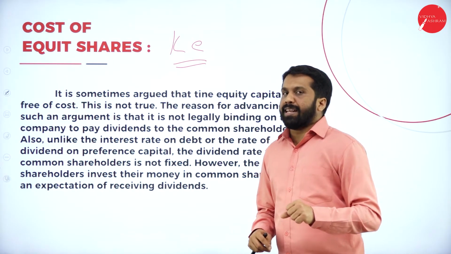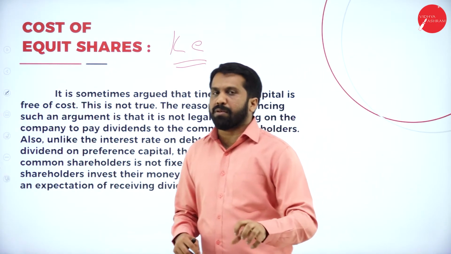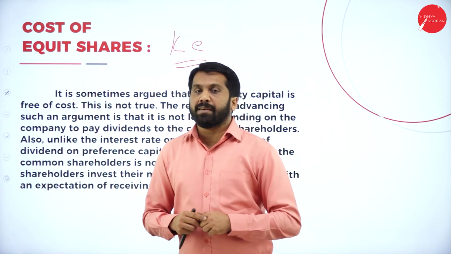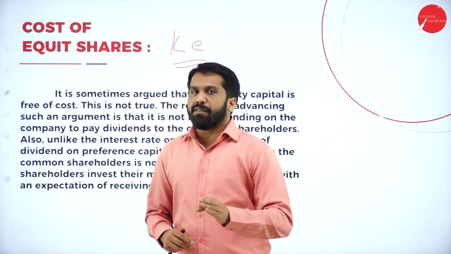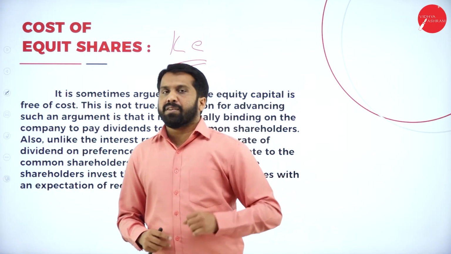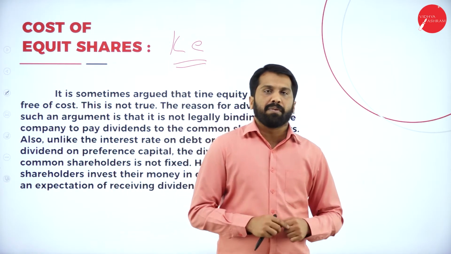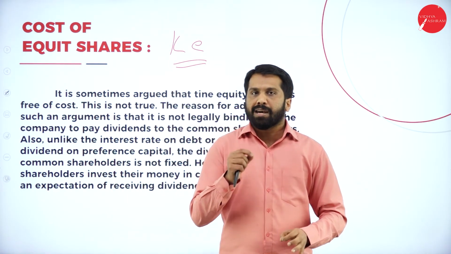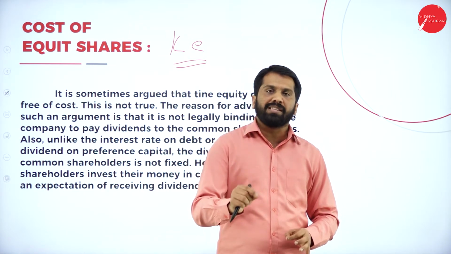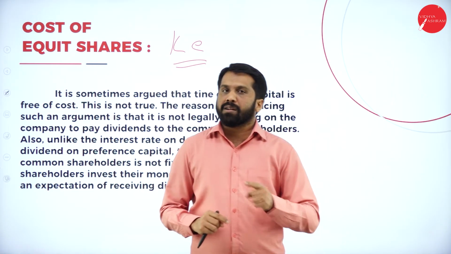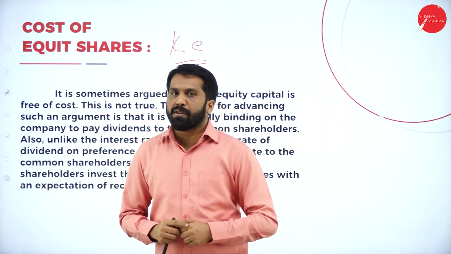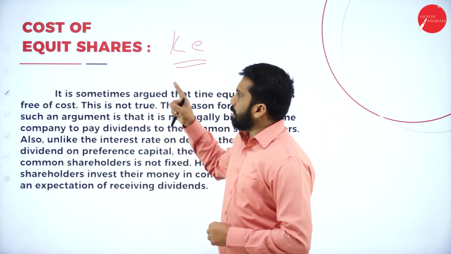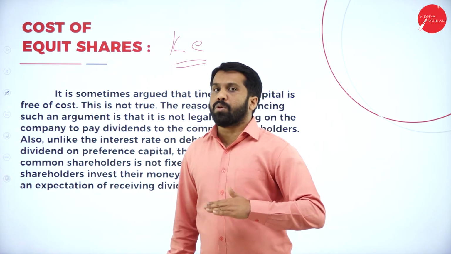If you want to collect money as equity shareholders from the public, you are supposed to pay them dividend. Normally, the rate of dividend is higher than your debenture as well as your preference shares. Again, I am telling you, the cost of equity is always higher than your debenture as well as preference. Why? Because they are the people who take more risk.